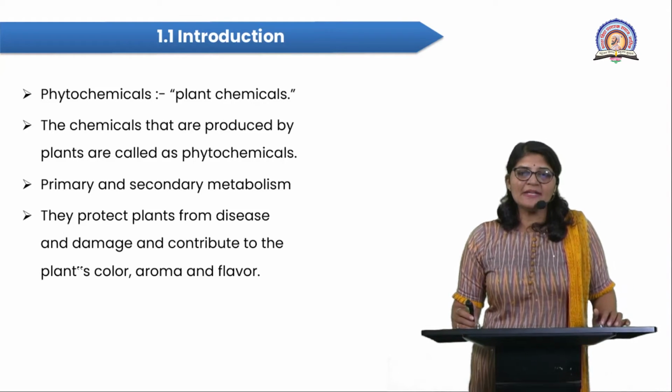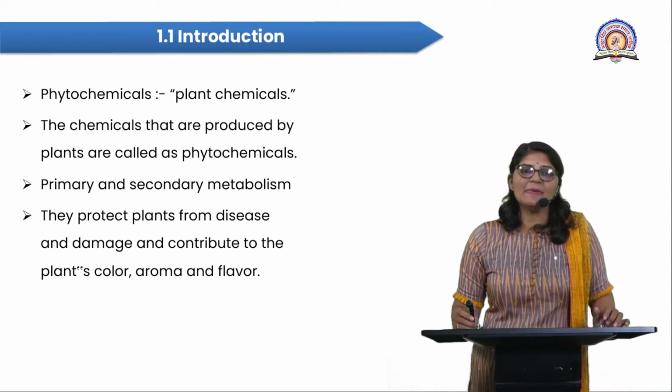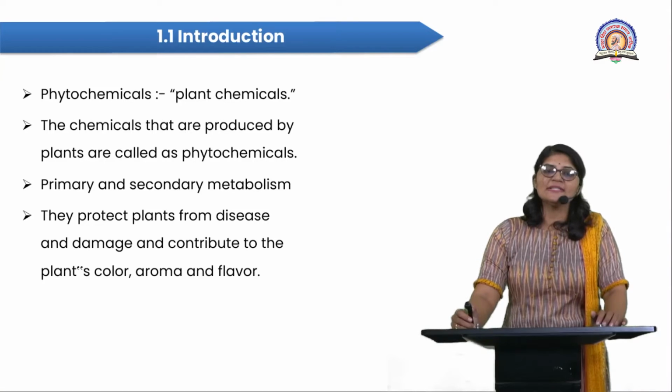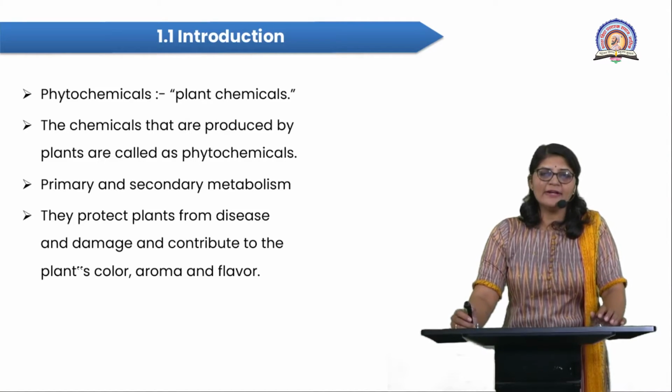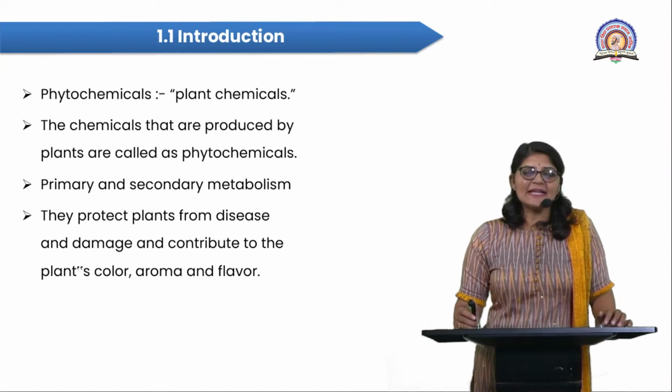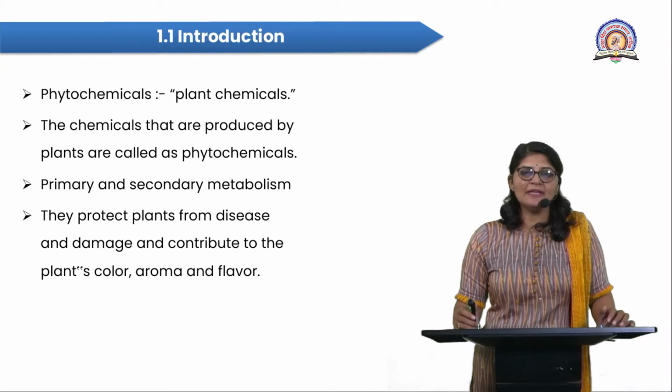These primary metabolites consist of the major constituent biomolecules like carbohydrates, proteins, vitamins, enzymes, and lipids.